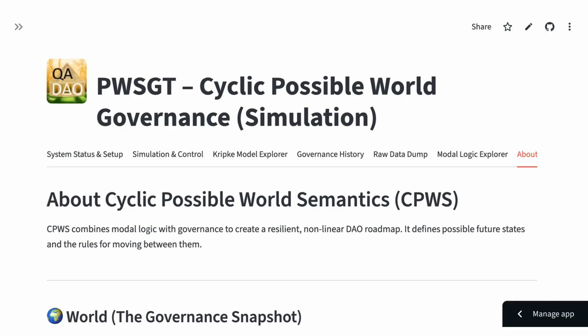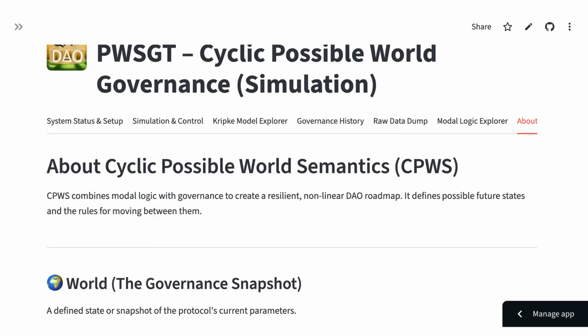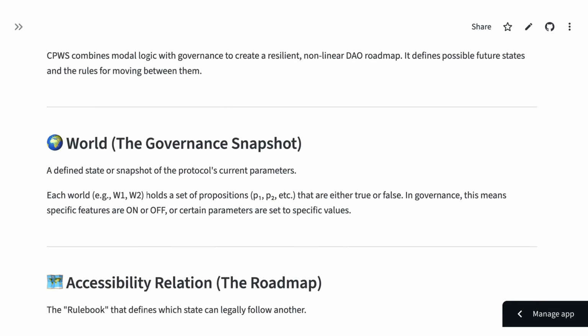We start here on the About CPWS tab, which acts as our glossary. The whole system is built on three core concepts. World, the snapshot. Think of a world as a snapshot of the DAO's current settings. Is a fee 5% or 10%? Is a feature on or off? That's the world's state.